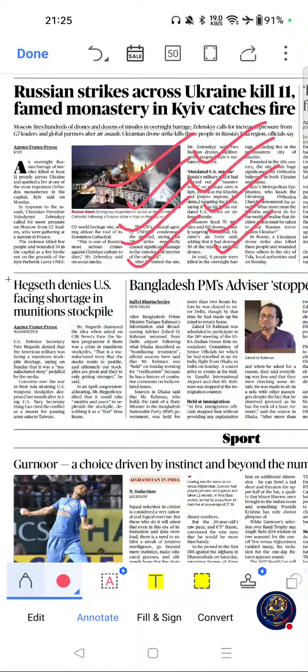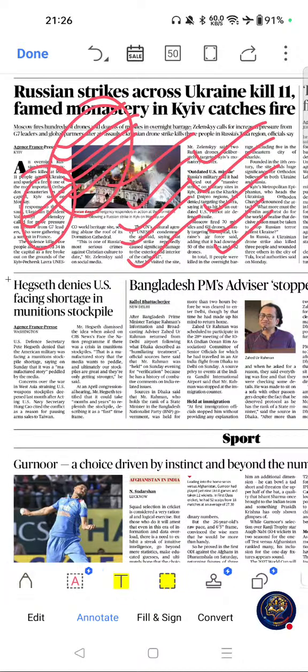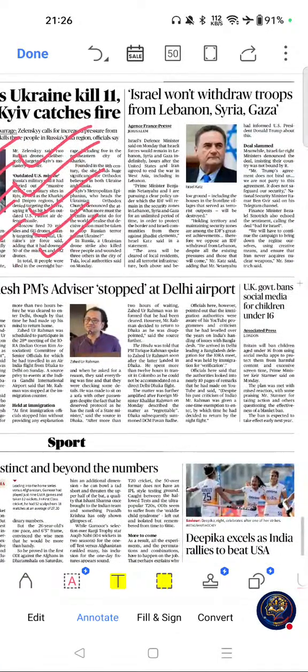Please go through this article, and the key themes related to this article are UNESCO World Heritage Sites, cultural heritage protection, Russia-Ukraine war, drone warfare, and international humanitarian law. These are the key themes related to this article. And possible question areas are UNESCO World Heritage Convention and cultural property protection. These are the possible question areas related to this article. Move on to next important article from this page.